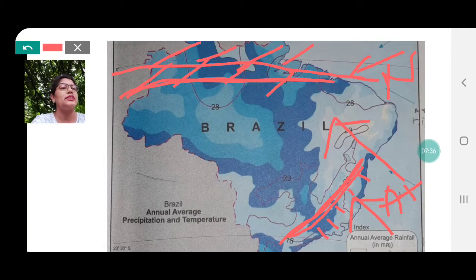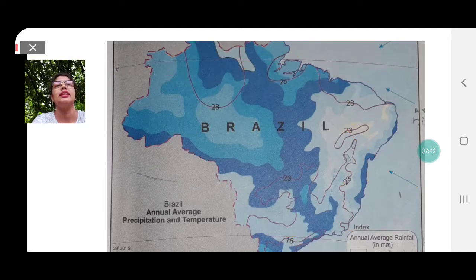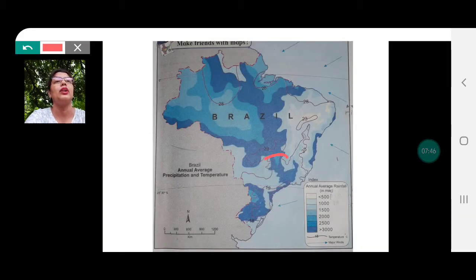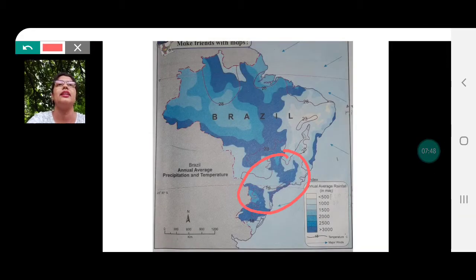The next question is, in which part of Brazil are the average temperatures low? We had already seen this when we talked about the range of temperature, and we have seen that the low temperatures are in the south of Brazil. Okay, southern part of Brazil.